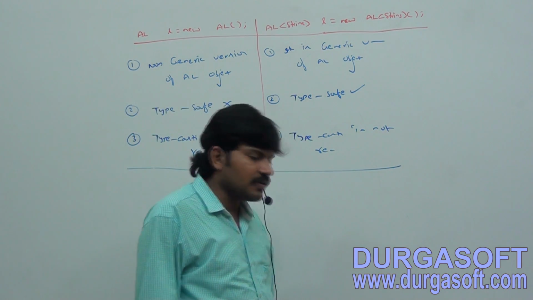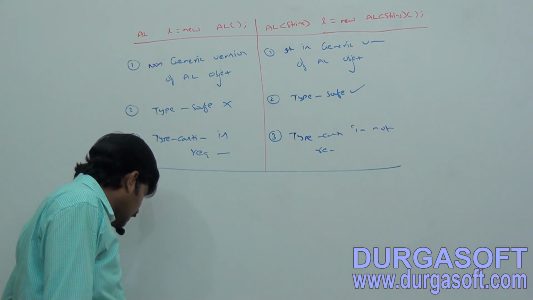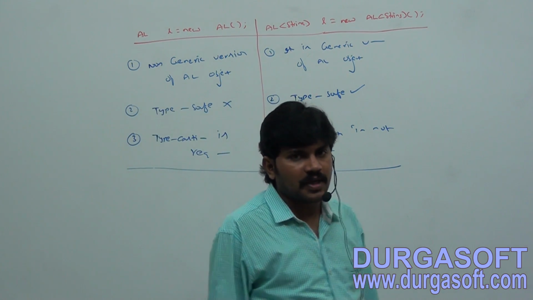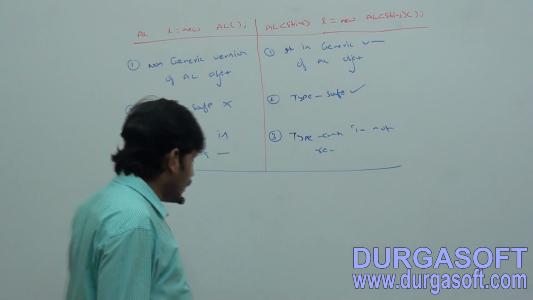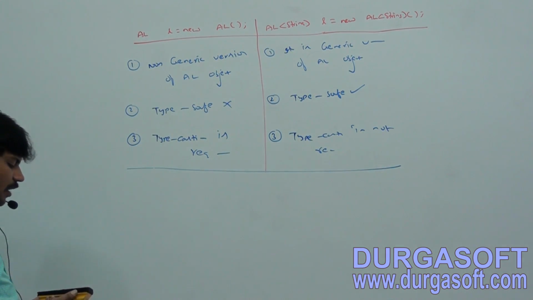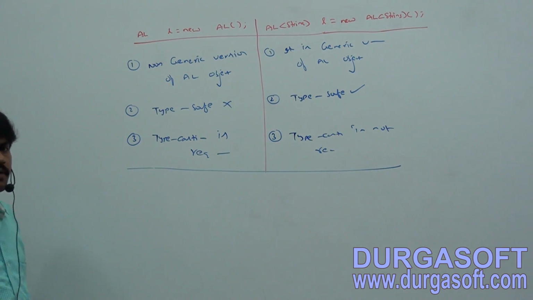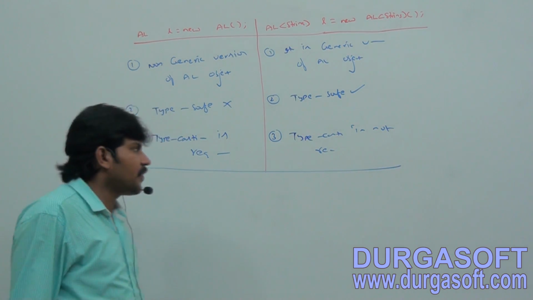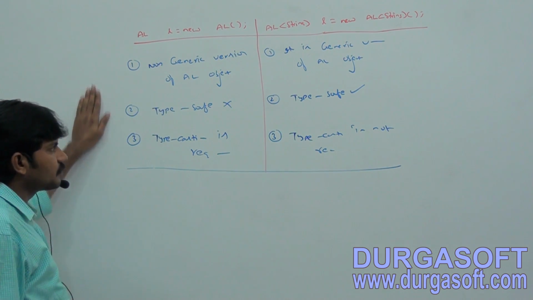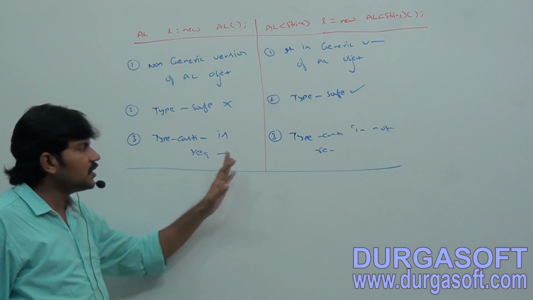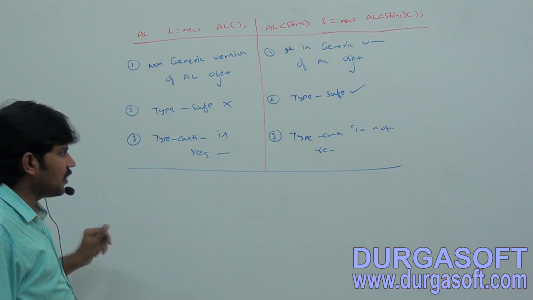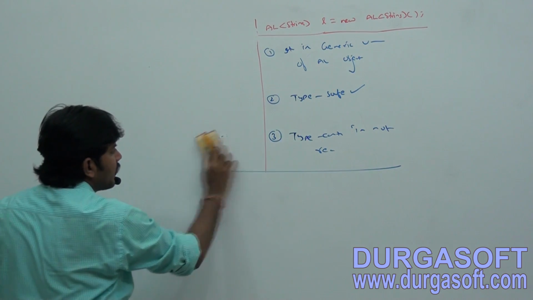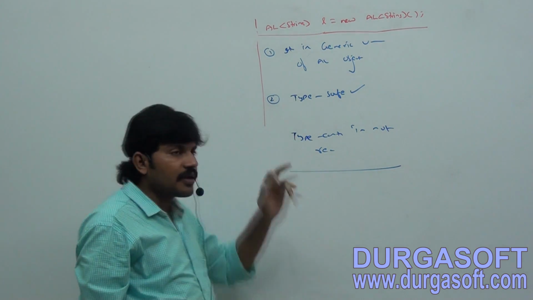At the time of retrieval, we are not required to perform typecasting. That's all. Completed, right? So these are the things you people should be aware of clearly. So what is the difference between normal array list and a generic version of array list?